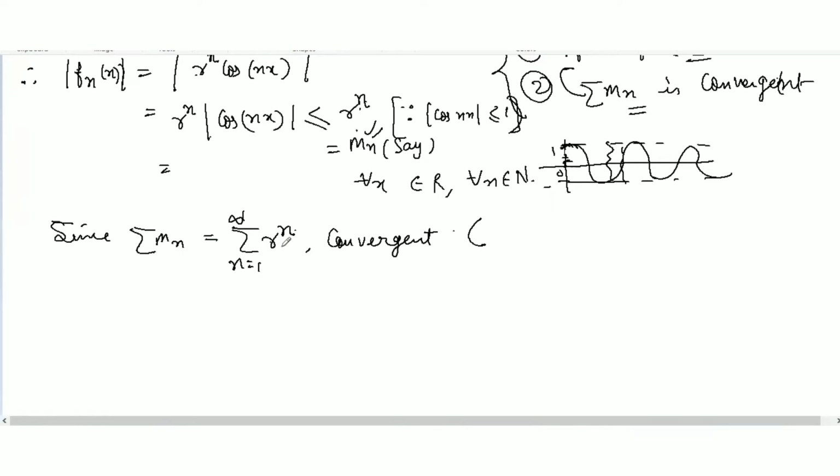So how is this convergent? R is between 0 to 1, as given here. If you create this series, it will be r to the power 1, r to the power 2, r to the power 3. We are creating a series here, so no comma sign; a comma sign means a sequence. This is a geometric series. What a geometric series says is, if the modulus of the common ratio is less than 1, then the series will be convergent.